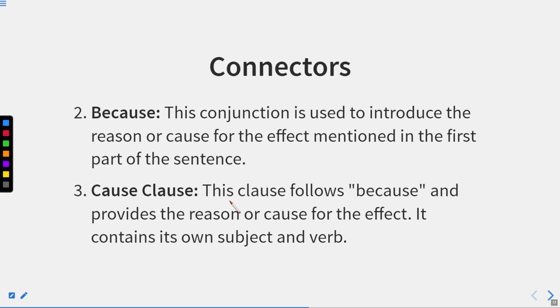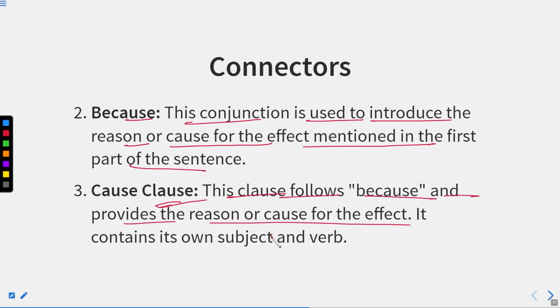Now because, this conjunction, is used to introduce the reason or cause for the effect mentioned in the first part of the sentence. So whatever effect has been mentioned in the first part of the sentence, this because justifies or explains the reason for the effect that we have got. Now the cause clause follows because and provides the reason or cause for the effect. It contains its own subject and verb.